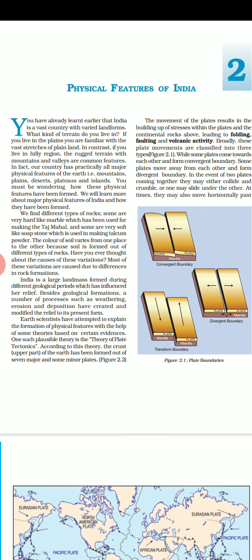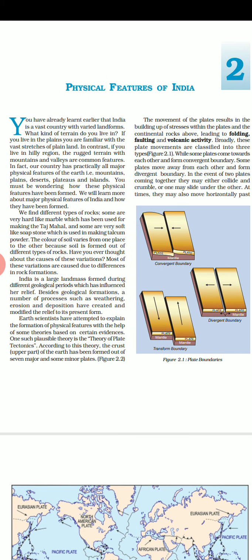In the event of 2 plates coming together, either they may collide or crumble. Sometimes they may slide under the other, and sometimes they may also move horizontally past each other. So this forms a transform boundary. But remember, movement of the plates has changed the position and size of the continents. This has not happened recently. Millions of years ago this has happened.